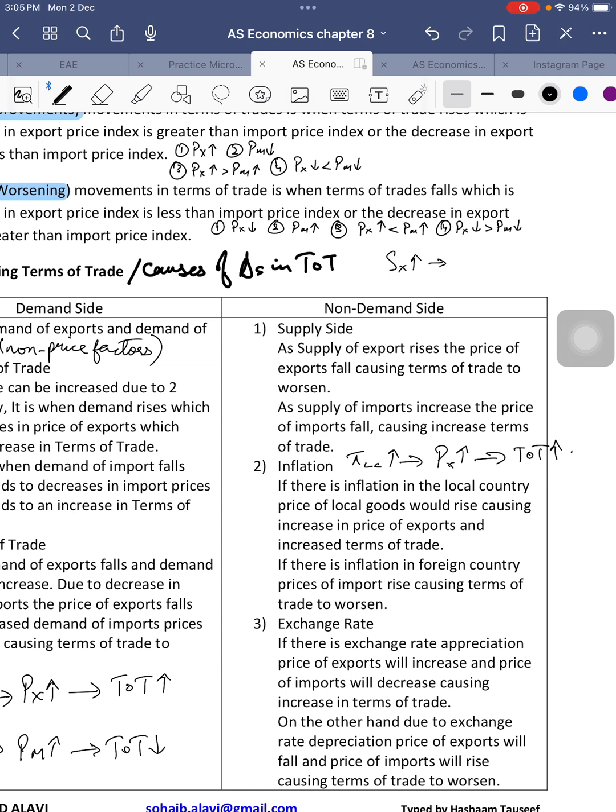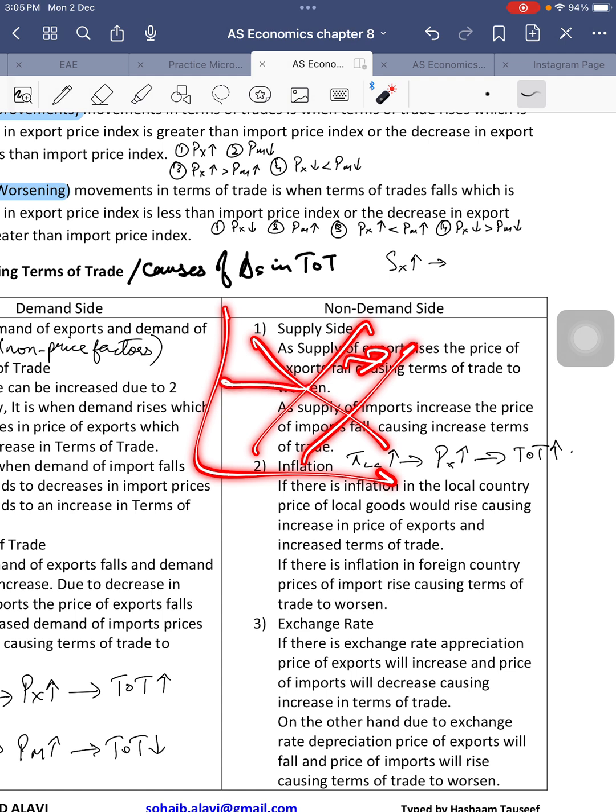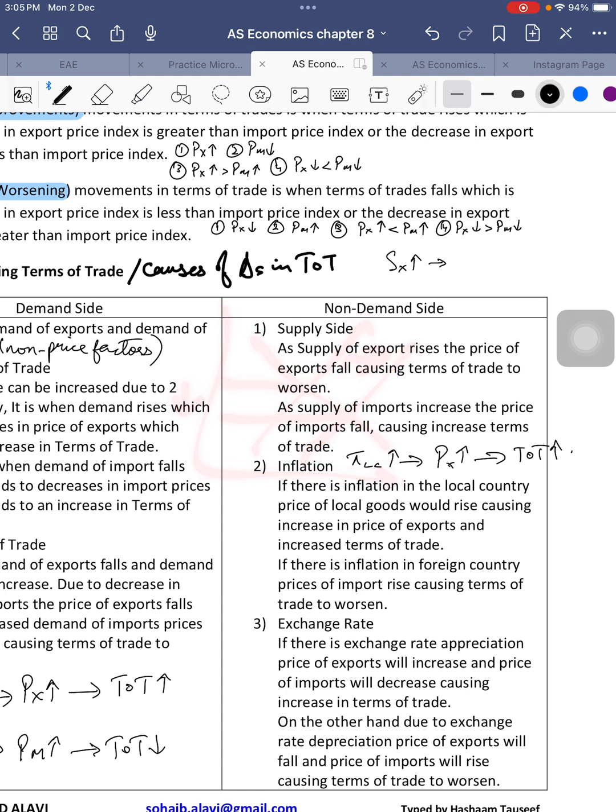Whenever the supply of a product rises, we know for a fact that the price of the product falls because there's a surplus. Right? So when the supply of exports increases, that means exports are becoming cheaper, and when exports become cheaper, terms of trade worsens. Right? Because the numerator is falling. So terms of trade fall.